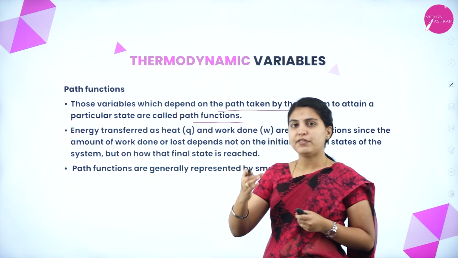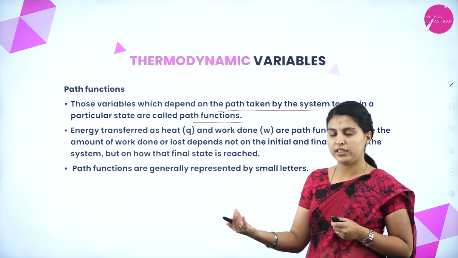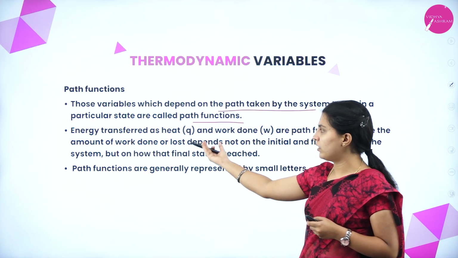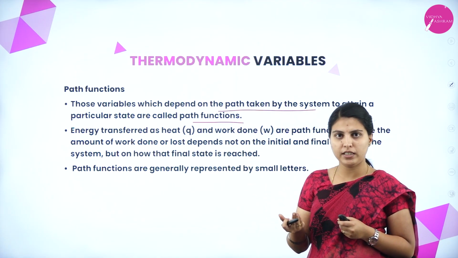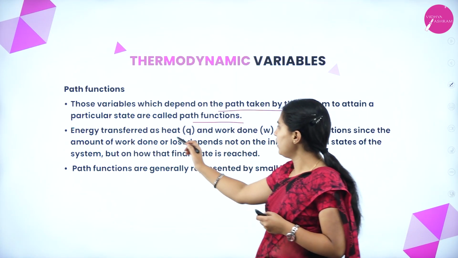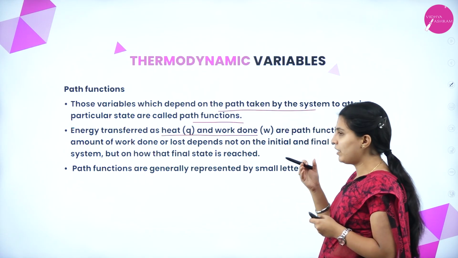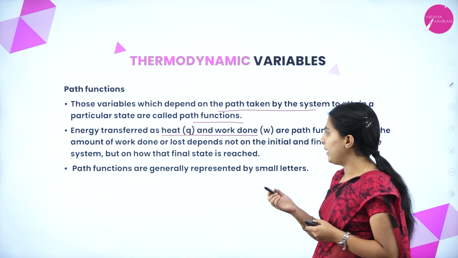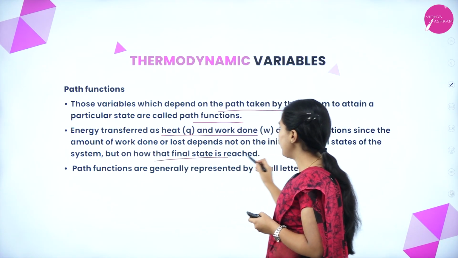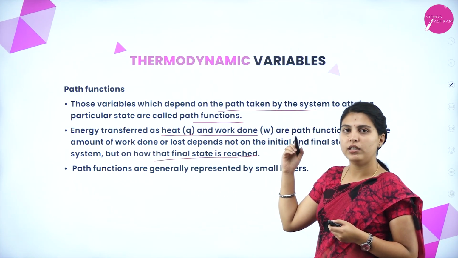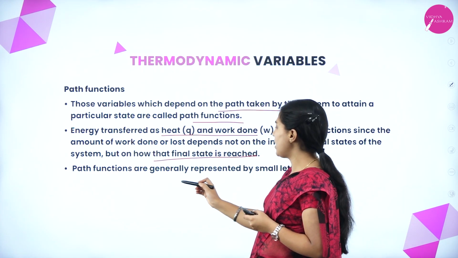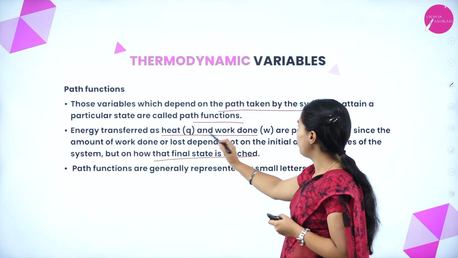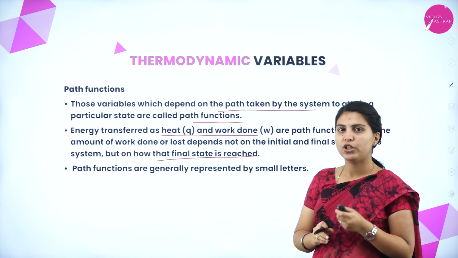If energy is transferred from one beaker to another substance, it means work has been done and energy in the form of heat has been transferred. That is a path. So it depends on the path with respect to heat and work done. It can be done or lost, but how that final state has been reached will be dependent on the path function. Path functions are generally represented by small letters. See here, q and w are represented by small letters.